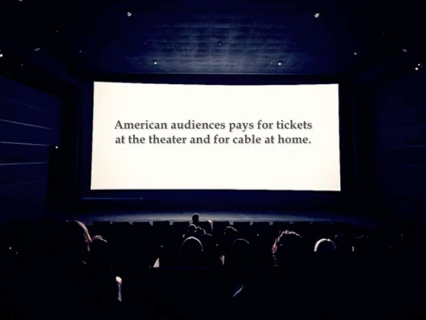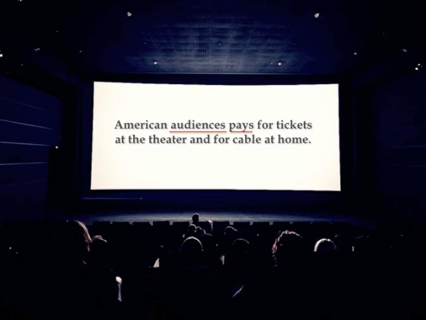Let's take a look at this sentence. American Audiences pays for tickets at the theater and for cable at home. To determine whether or not the sentence is following our subject-verb agreement rules, we first identify the subject and verb of the sentence. In this case, pays is the verb. It's the action that the subject is performing. And then audiences is the subject. It's who or what is actually paying for tickets at the theater and for cable at home.